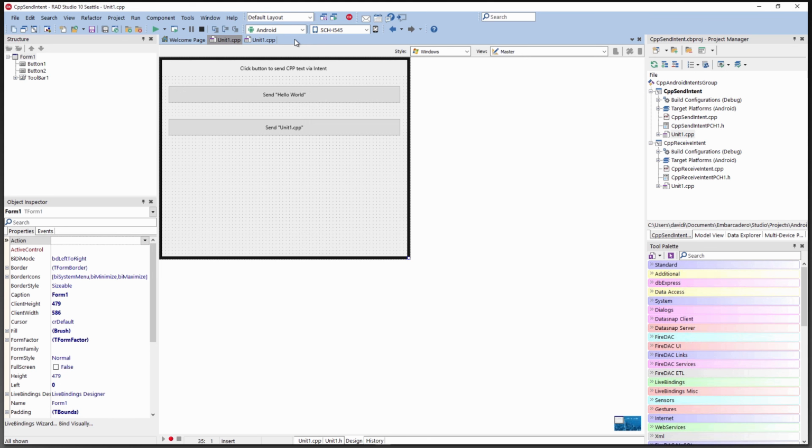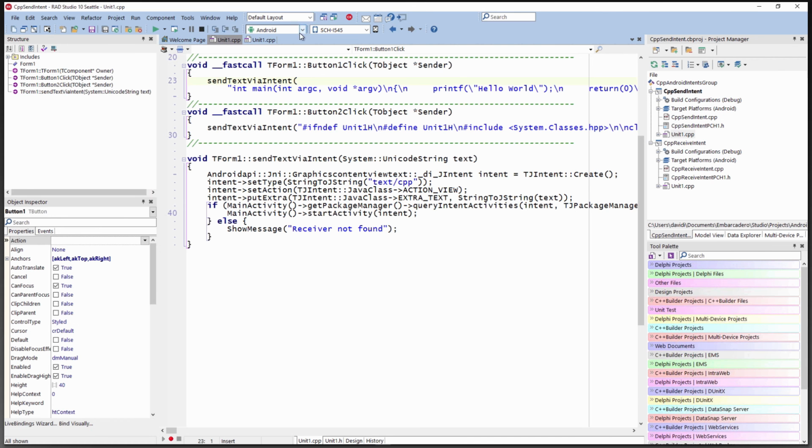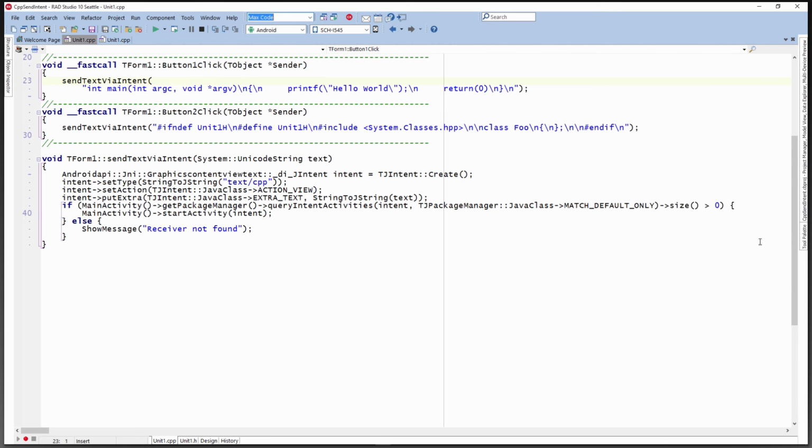An application can be launched with a different intent and take you to a different part of an application, for example. That's how, when you click on a web link, it can open up an application. That's what the intent system does. So this is a sample that shows how to send and receive an intent with a FireMonkey application. Sending an intent is something that has been possible for a long time, and receiving an intent is something that we've been able to do via a push notification in the past. When you receive a push notification, you can tap on the notification and launch a FireMonkey application with whatever intent has been defined in the notification.